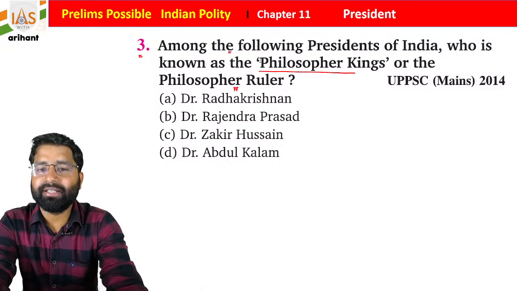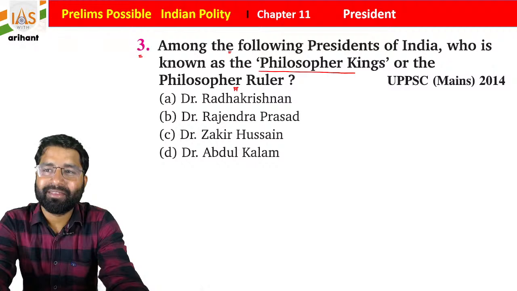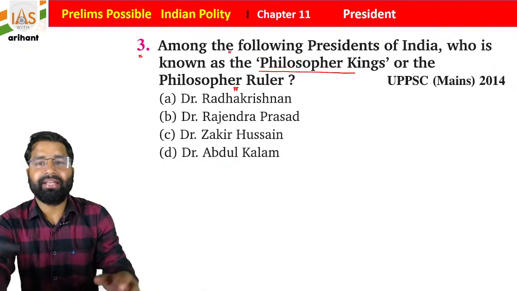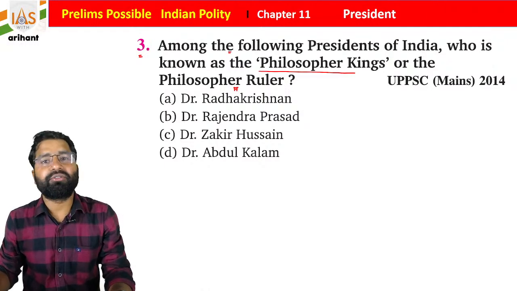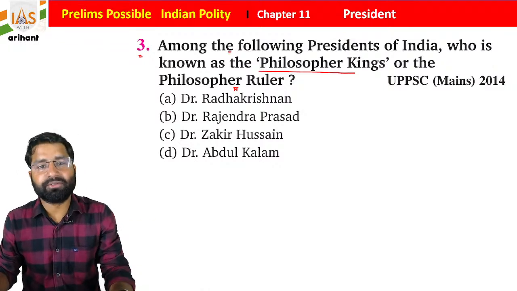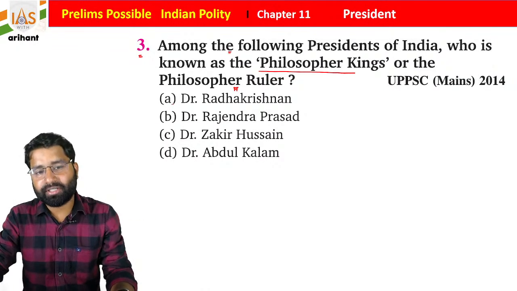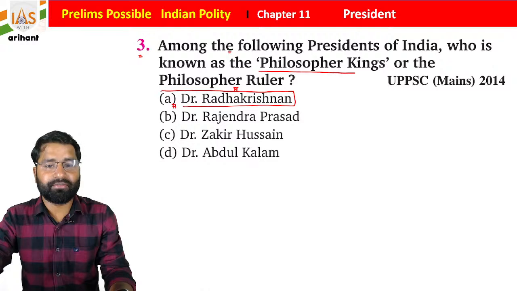So what is the right answer for the same, students? Basically, Sarvepalli Radhakrishnan sir was a researcher, he was a scholar. He wrote lots of books. His research is read even today, in the Western world also. Dr. Sarvepalli Radhakrishnan was the first Vice President of India and the second President of India, students.